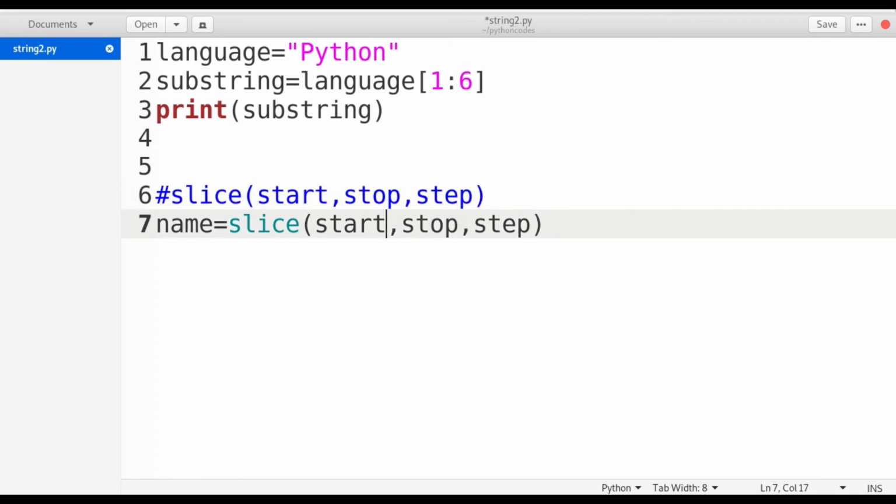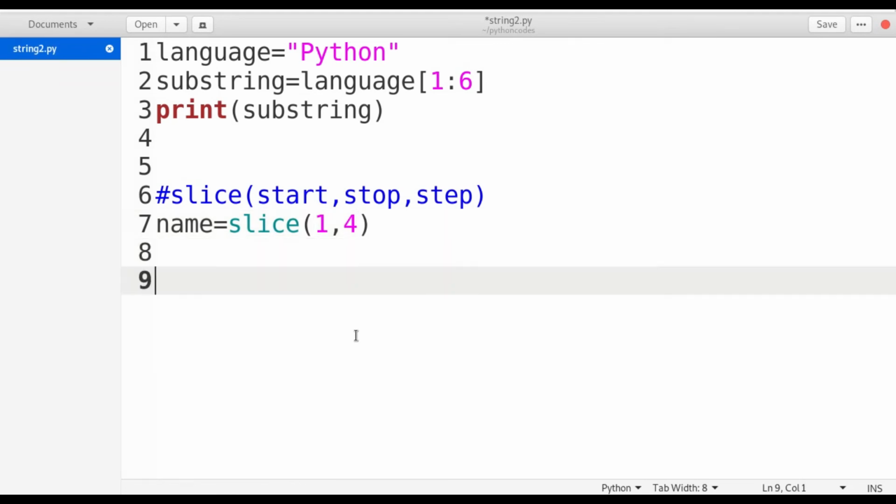Start means from where I have to start. Suppose I want to start from 1. Suppose I want to stop at 4, which means I'm going to extract up to 3 values. The step value is optional. Suppose if you want to give a step value, you can give it. Suppose if you don't want to give a step value, you can remove the value. So now I defined a slice function with parameters into the name variable.